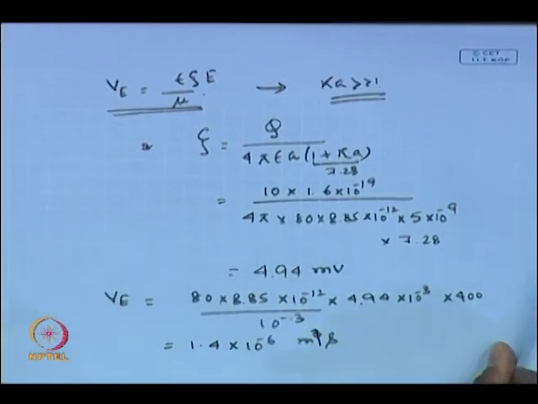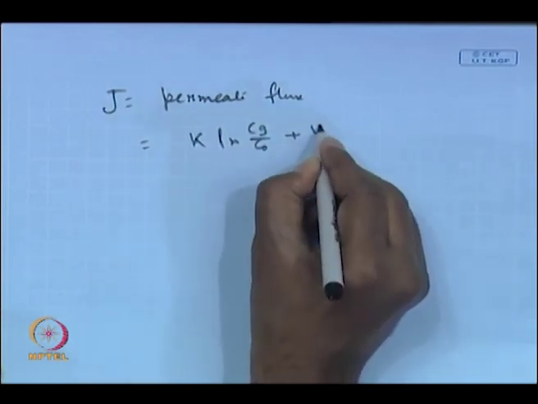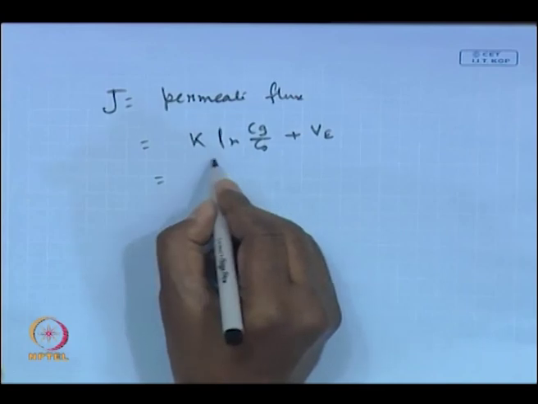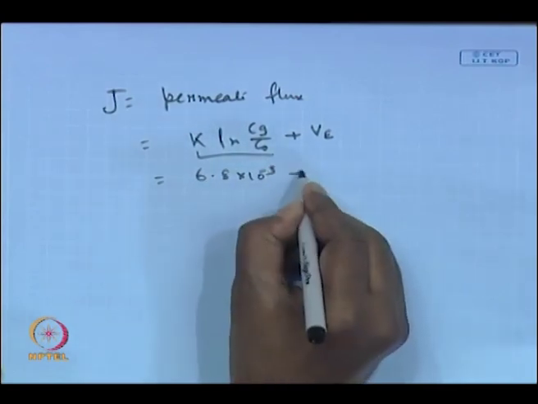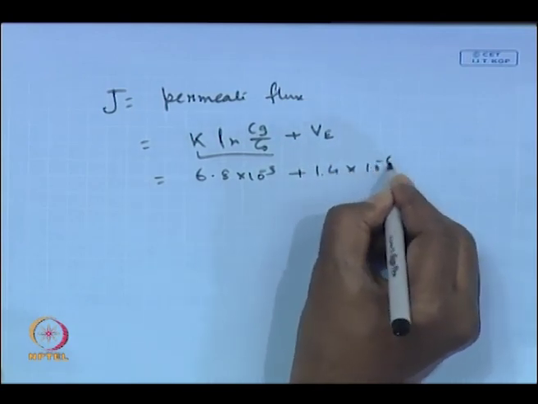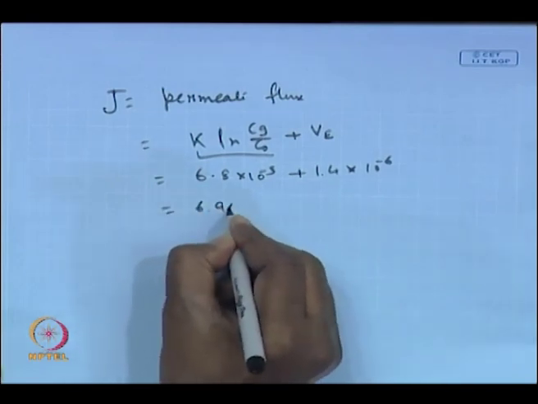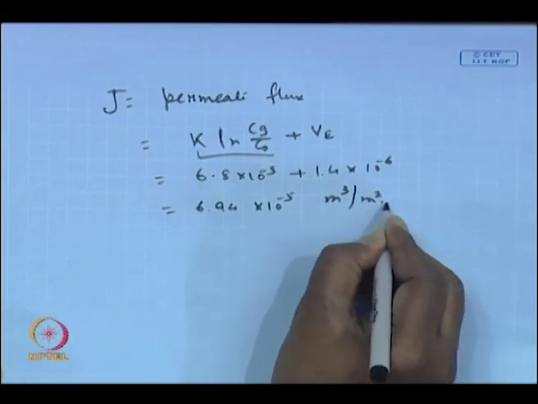Now, just put in the formula of permeate flux. Permeate flux will be nothing but K ln Cg by C naught plus Ve, and this was 6.8 into 10 to the power minus 5, and this is 1.4 into 10 to the power minus 6. So, this is 6.94 into 10 to the power minus 5 meter cube per meter square second.